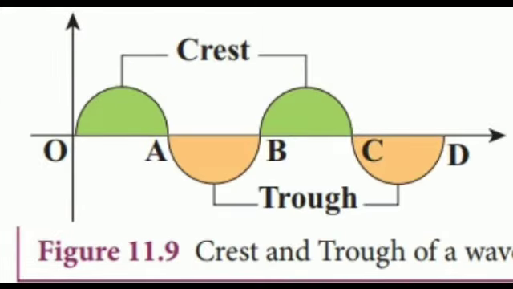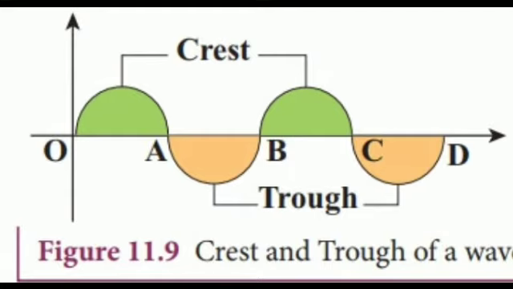Consider a wave produced by a stretched string. Here, the mean position is the horizontal line. The highest point in the shaded portion is called crest with respect to the reference level. The lowest point in the unshaded portion is called trough.